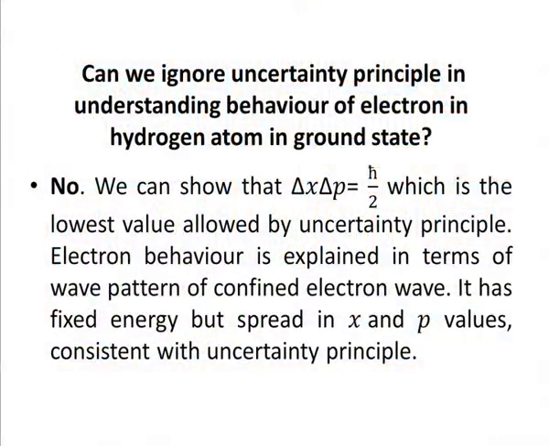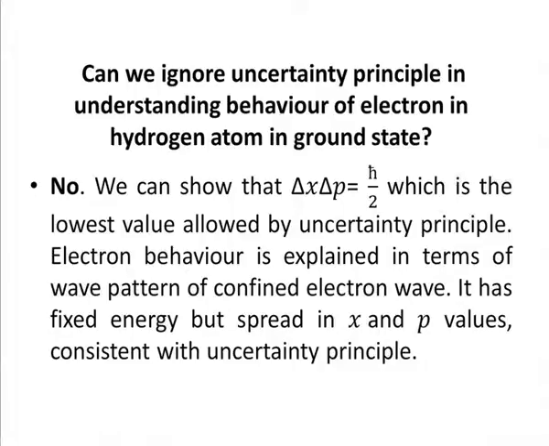Now, can we ignore the uncertainty principle in understanding the behavior of electrons in the hydrogen atom in the ground state? No. We can show that delta x delta p is equal to h bar by 2, which is the lowest value allowed by the uncertainty principle. Electron behavior is explained in terms of the wave pattern of a confined electron wave. It has fixed energy, but spread in x and p values consistent with the uncertainty principle.